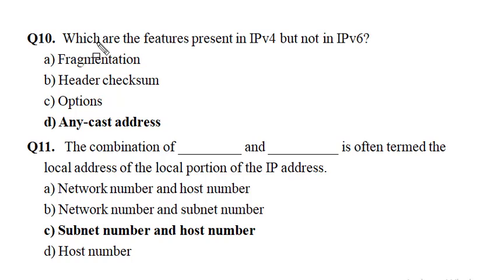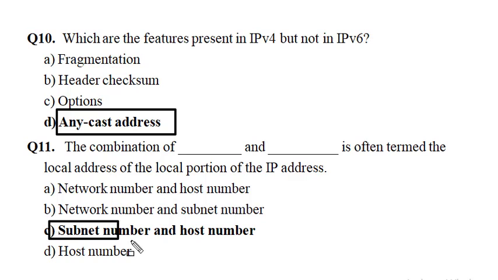The next question is: which are the features present in IPv4 but not in IPv6? The correct answer is D, Anycast address. The next question is: the combination of dash and dash is often termed the local address of the local portion of the IP address. The correct answer is C, subnet number and host number.